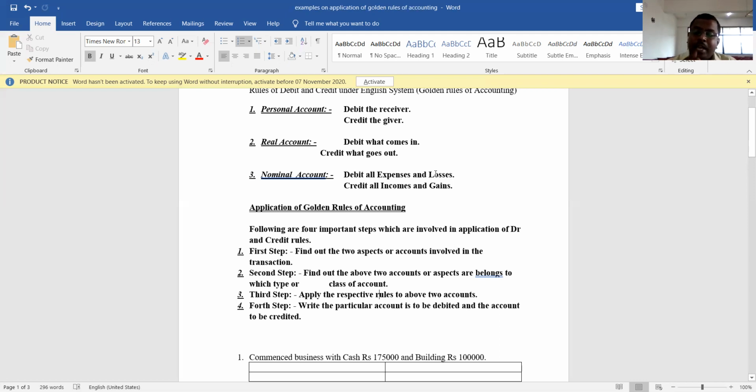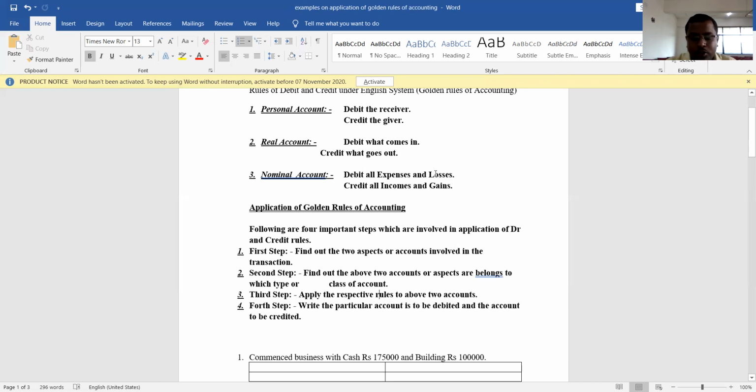Cash is a real account. You should see whether it is coming into the business or going out of the business. Here it is going out of the business. So credit cash account. Pradeep is the receiver, so debit Pradeep's account, and cash goes out of the business, so credit cash account. It is how we need to apply these golden rules to business transactions.